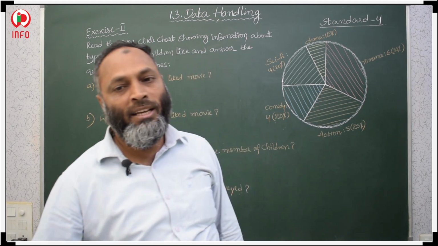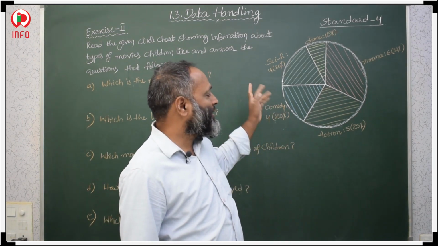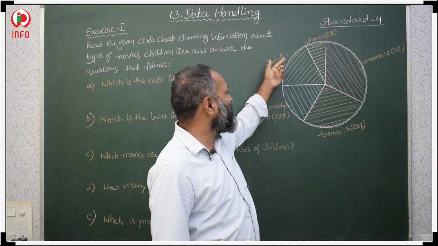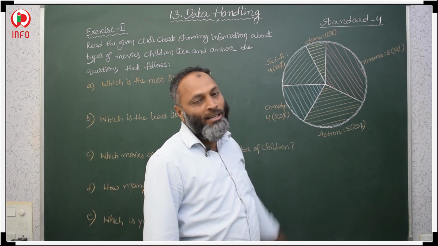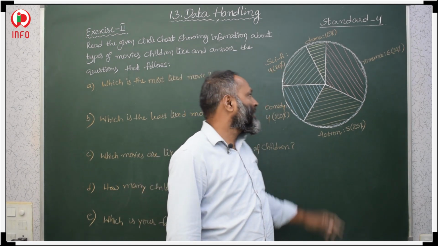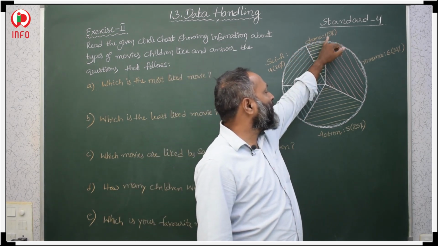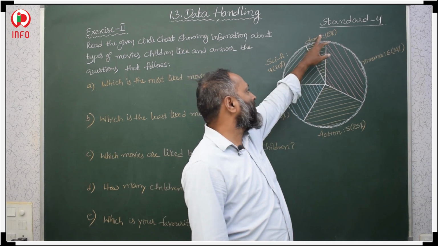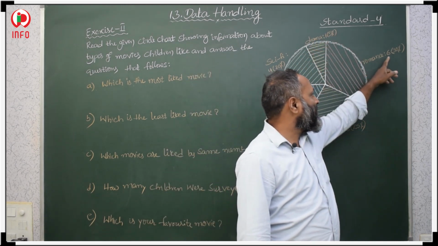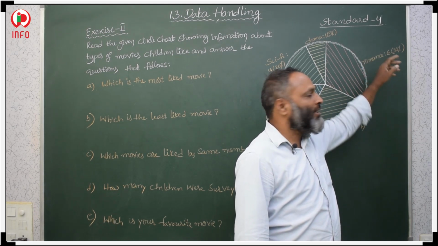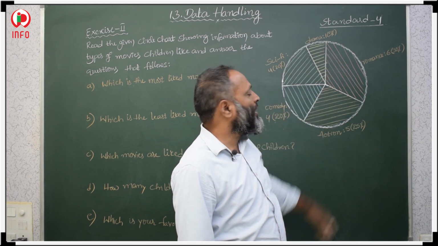Drama: one student likes drama, that is 5%. And 6 students like romance movies, that is 30%. So this is the information about the pictures given.